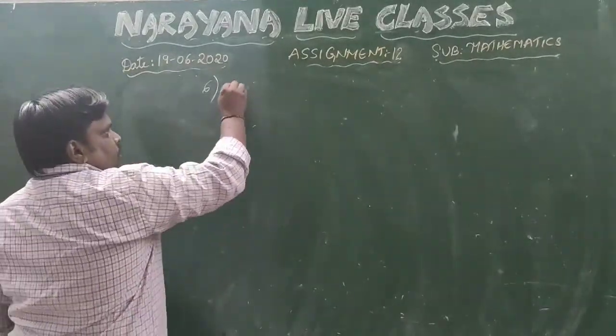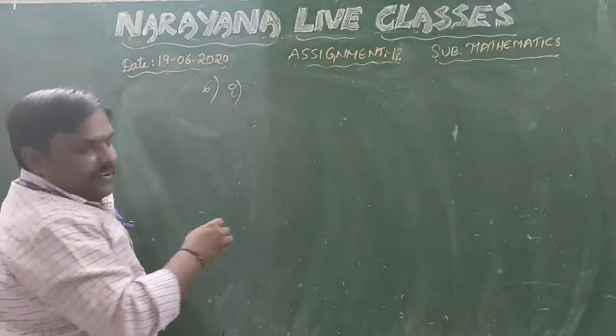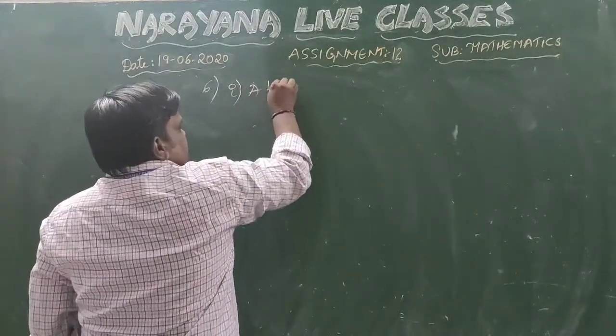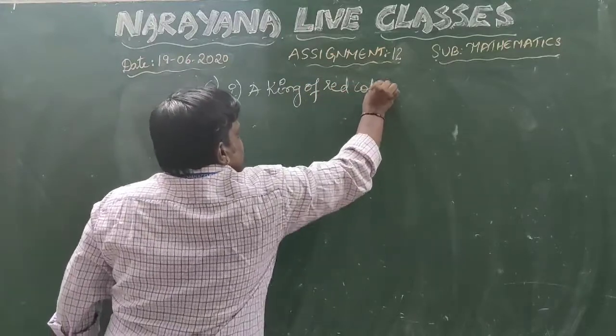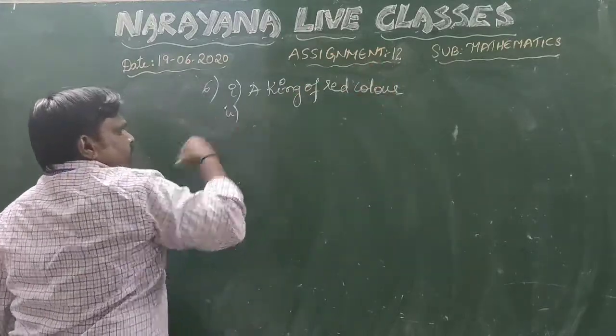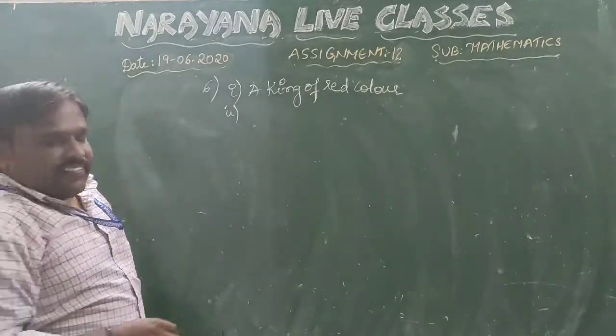So, first one, what you have to get? A king of red color. First, let me write the question here. A king of red color is the first one. Second one, a face card.